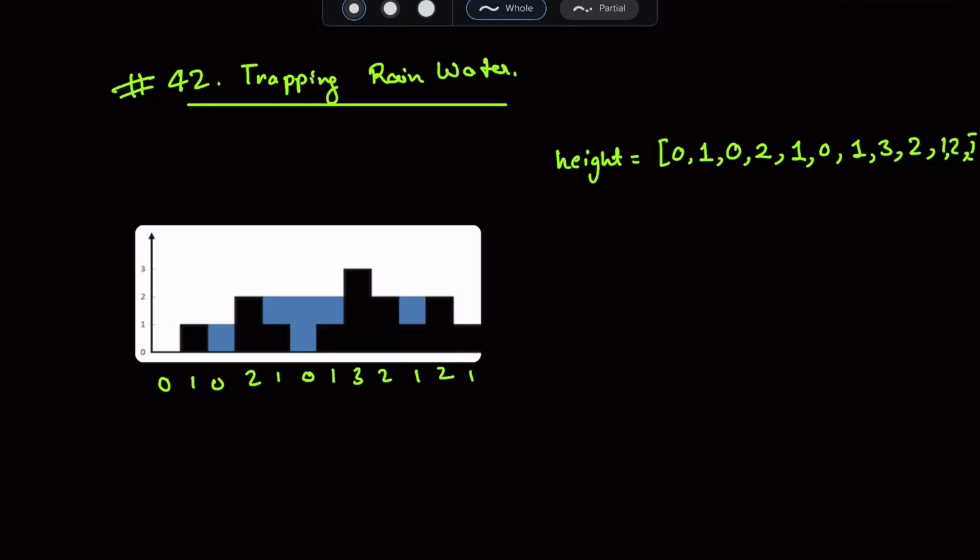Okay, today we will look at this problem, trapping rainwater. It is now a very famous problem. It is also marked hard, but once you know this problem and know how to solve it, obviously it will become easy. It is quite easy to code and quite easy to understand also.